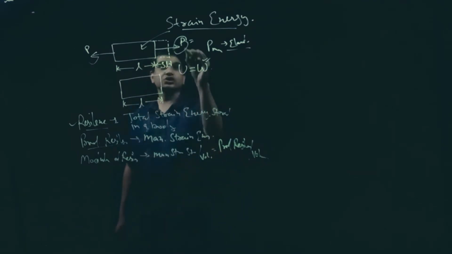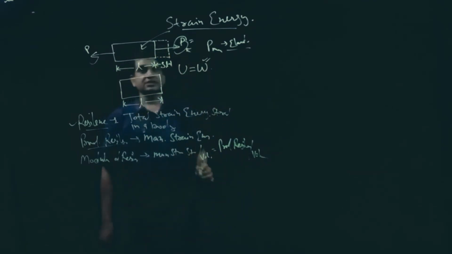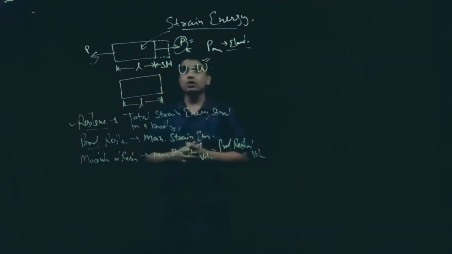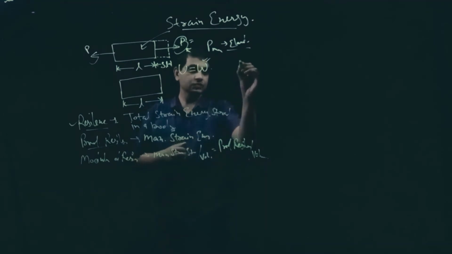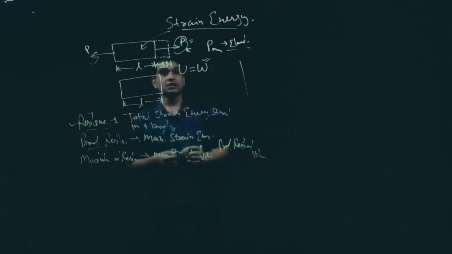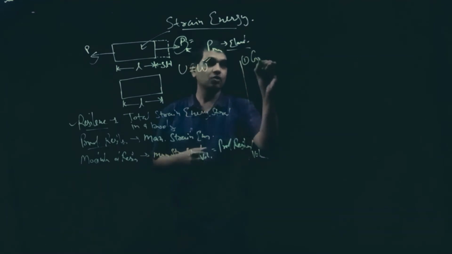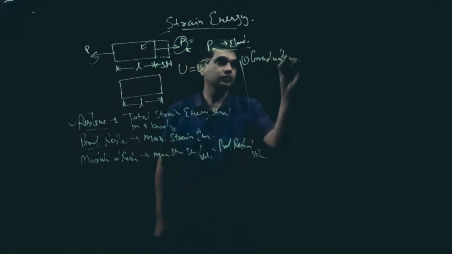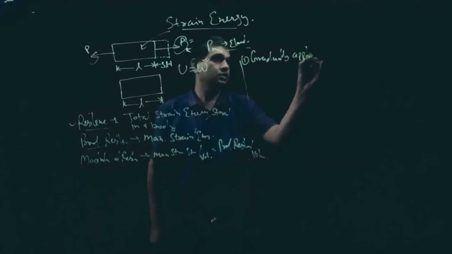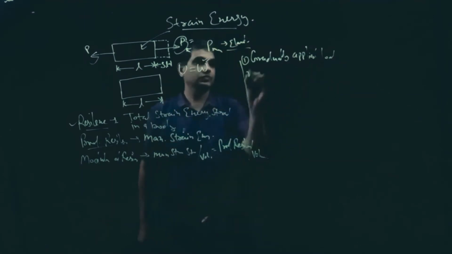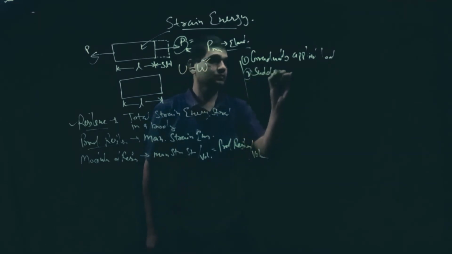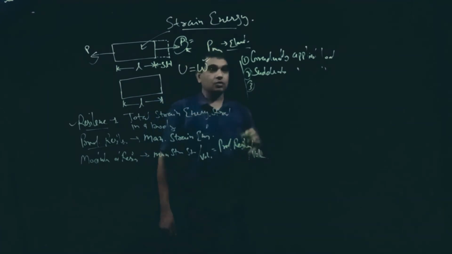Now, application of load on a body. Generally we have three different methods by which we can apply load on a body which causes straining effect. First one is gradually applied load. Second one is suddenly applied load. And third one is impact load.